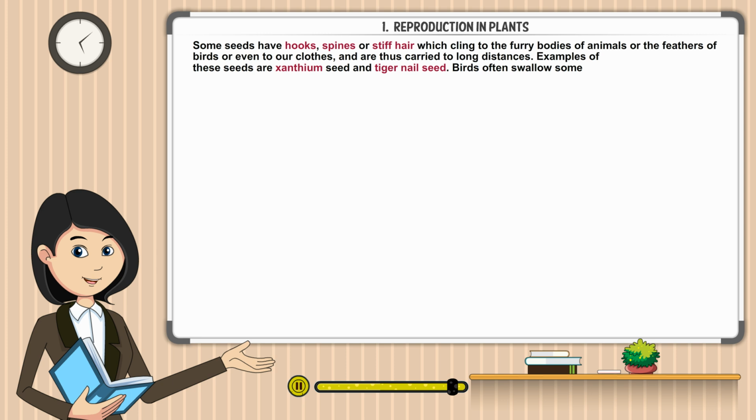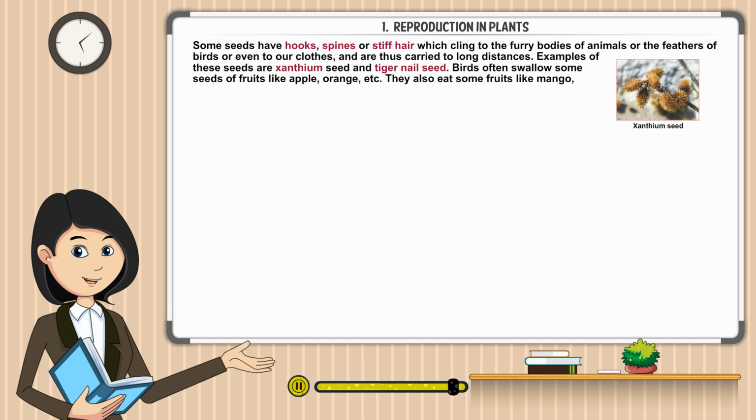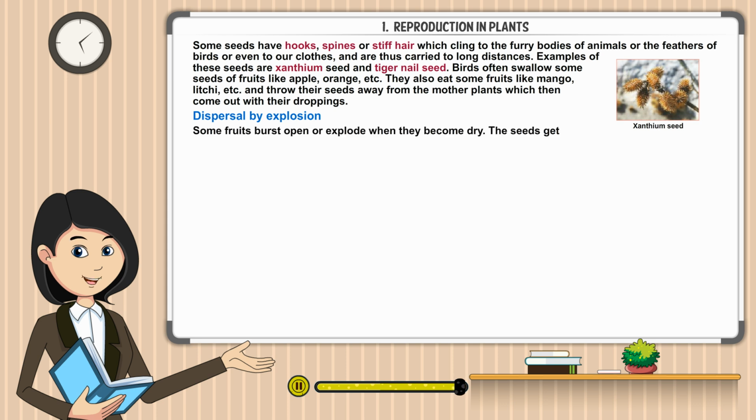Birds often swallow some seeds of fruits like apple, orange, etc. They also eat some fruits like mango, lychee, etc., and throw their seeds away from the mother plants, which then come out with their droppings. Dispersal by explosion. Some fruits burst open or explode when they become dry. The seeds get thrown off and are scattered away from the mother plant.